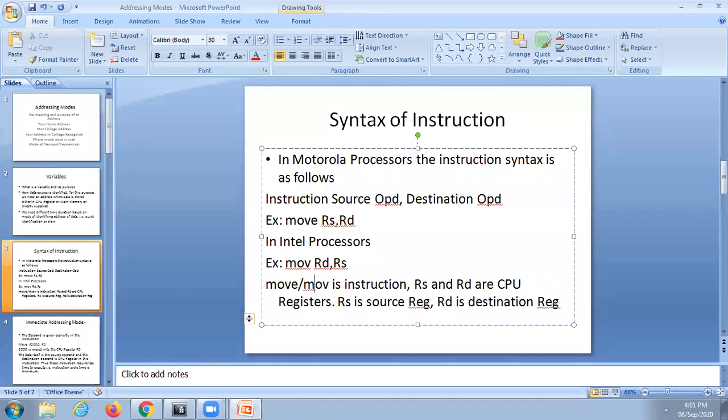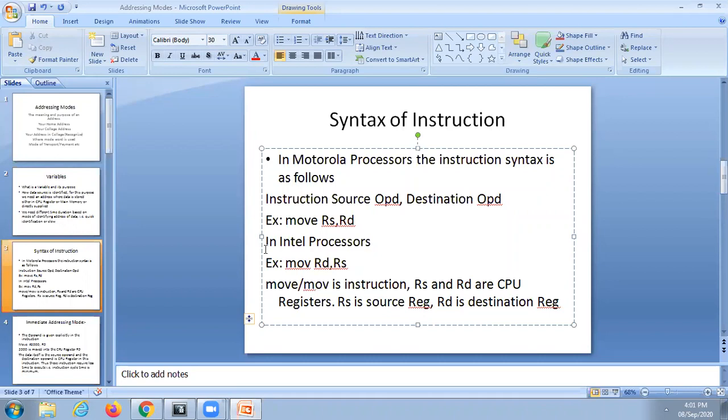Here, as per the different architectures, there are two syntaxes followed. One type of syntax is followed by some processors like Motorola.